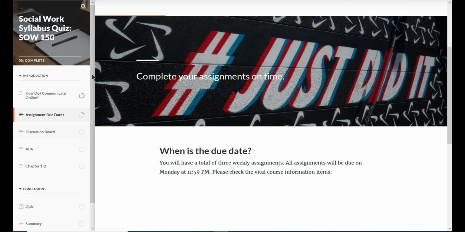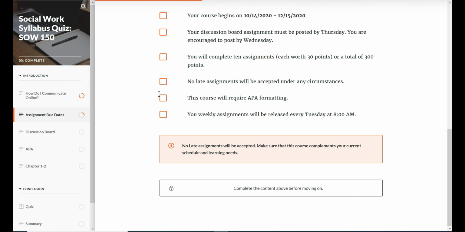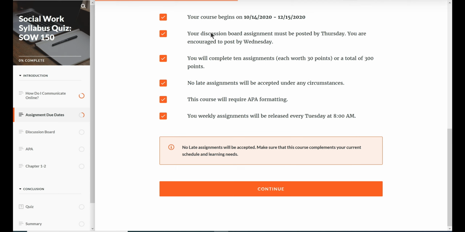And again, if you don't want to complete the section and you just want to read through it, a lot of it you will be able to, but a lot of this will say you have to complete this. So that means you just have to check on this, but really look at it, because then I have students who contact me and say, oh, I don't have time to complete my work, or I didn't know. Well, everything is laid out here. The assignments are posted at Tuesday at 8 a.m.